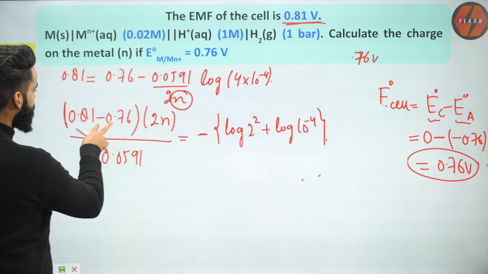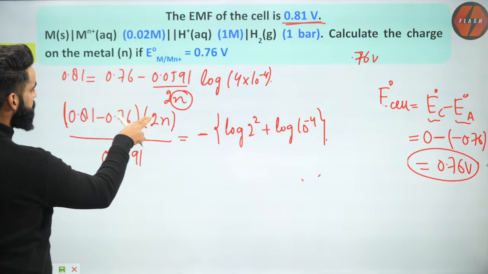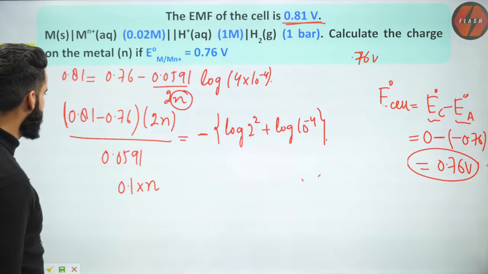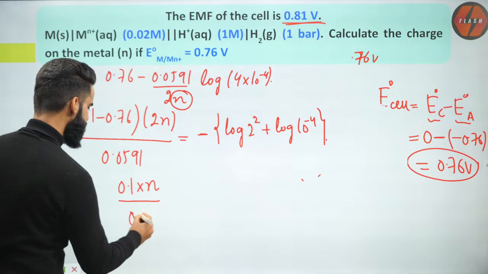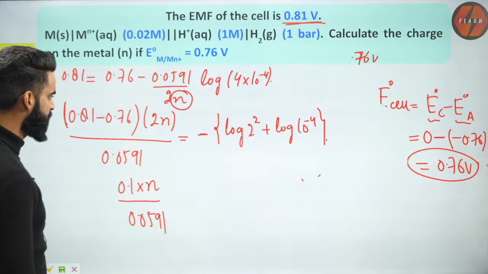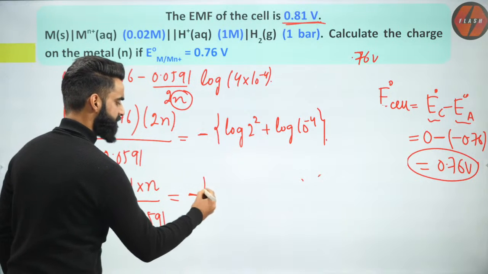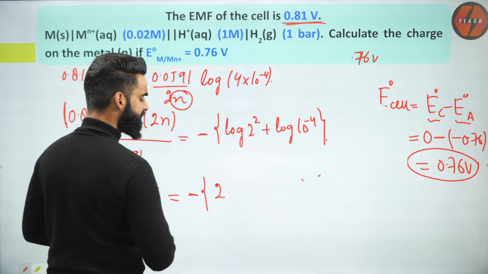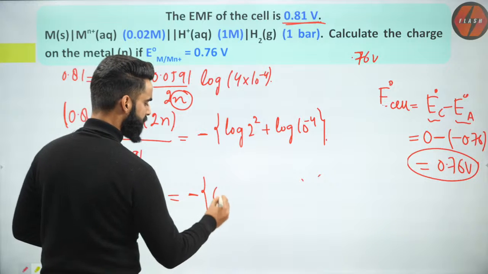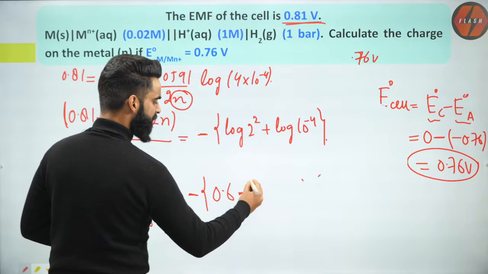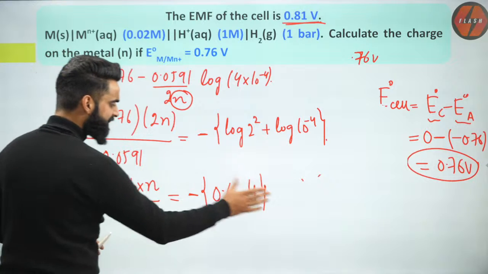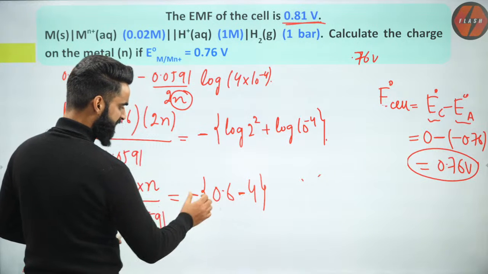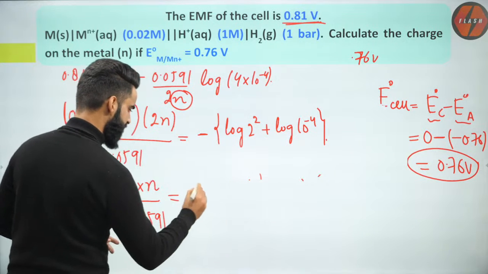Over here, you will get the value as 0.05. 0.05 multiplied by 2, that is 0.1. So it is 0.1 multiplied by n, divided by 0.0591, is equal to minus times log of 2 square. It is going to be 2 log 2. Log 2 is 0.3. 0.3 multiplied by 2 is 0.6. Correct? Okay, this is going to be minus 4. So on the right hand side, the value is coming as minus 3.4, minus plus, so 3.4.